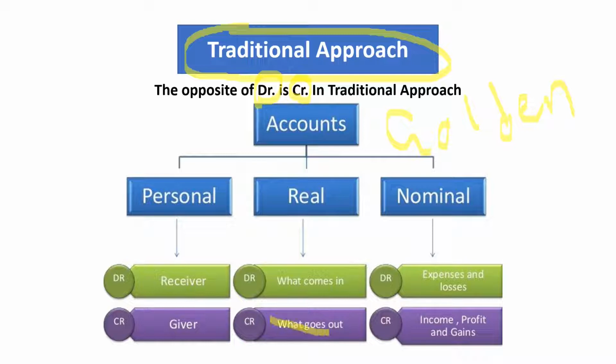And what goes out from the organization, credit that one. For a nominal account, whatever expenses and losses you have, you debit that expense and loss. And whatever profit, gain, or income you have, credit that one. That would be easily understandable in an example.